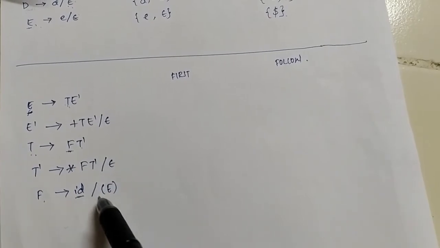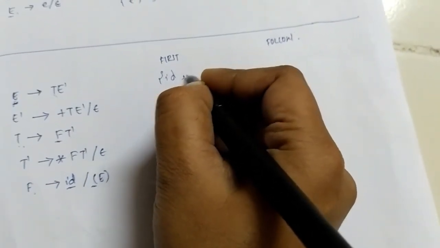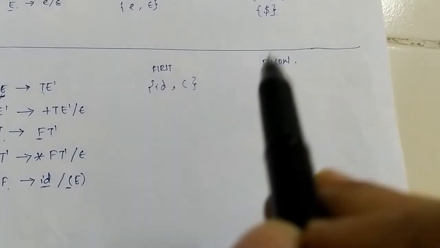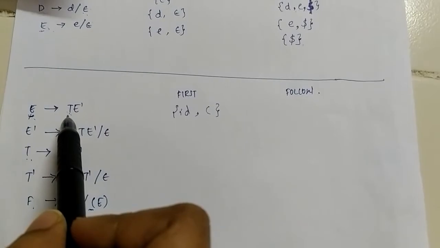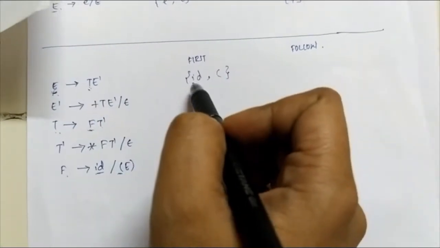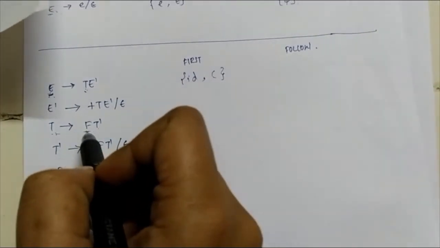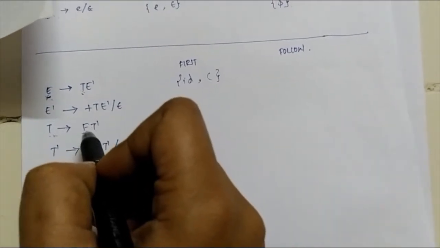It is ID and open braces. So its first will be ID and open braces. Okay, I will repeat again. First and follow will always be terminals. So our first of E is T. Since T is a non-terminal, I cannot place it here in the first. So I will take T production, and T is producing F, and F is again a non-terminal.